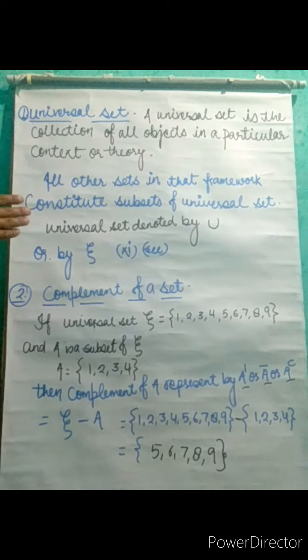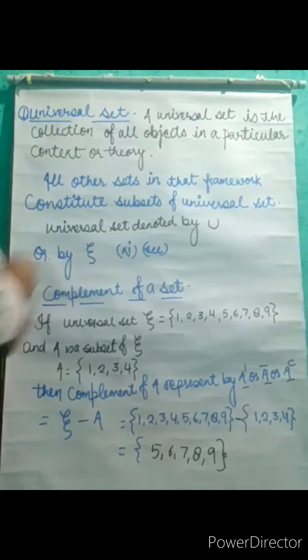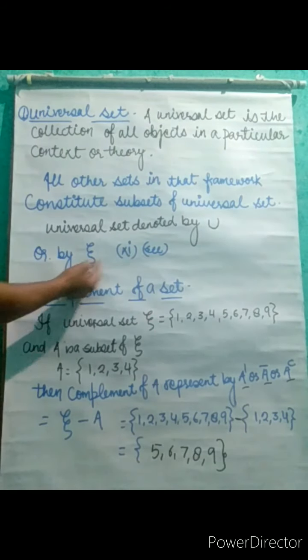All other sets in that framework constitute the subsets of the universal set. Means in that question or in that framework, every set will be a part of the universal set. So the universal set is denoted by U or by this sign, which is called C.